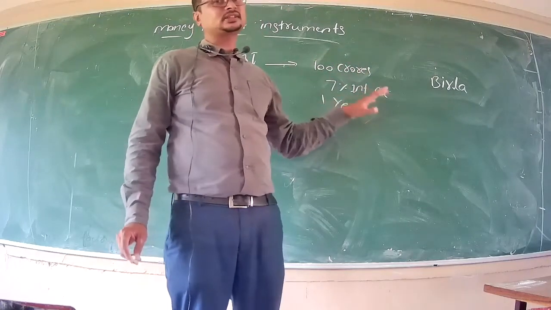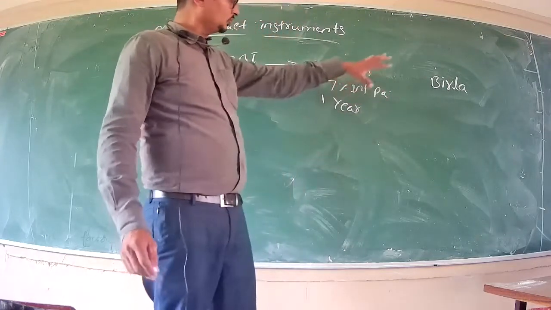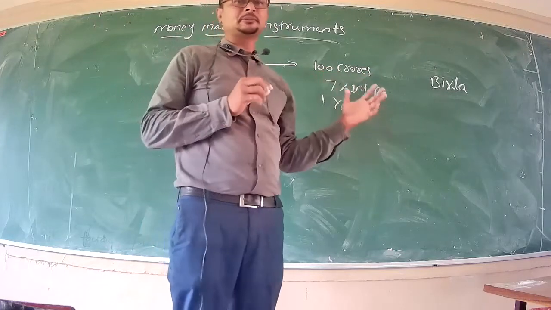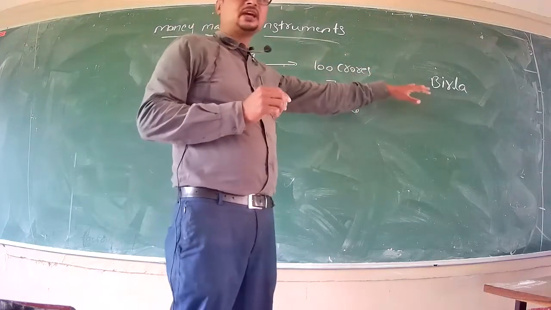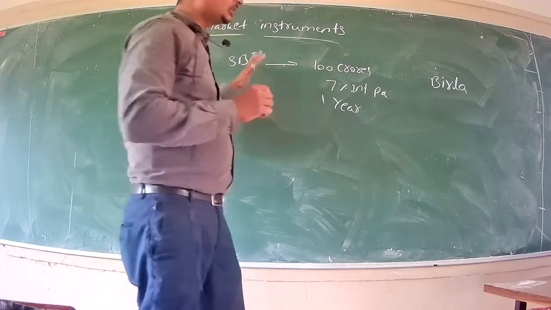It is also considered as one of the money market instruments. So Birla thinks, I will buy this instrument. That means I will finance SBI. I will give 100 crore rupees to SBI.